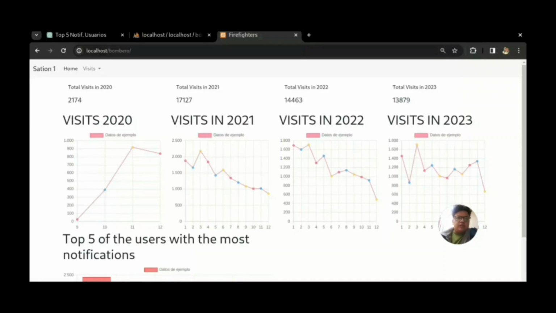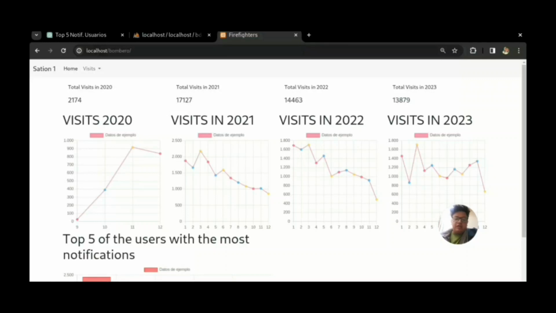In this case, we have a database based in Mejia. In the first KPI, we put the visits to this page in 2020. We can see the visits from September to October, we have 44,000 visits.